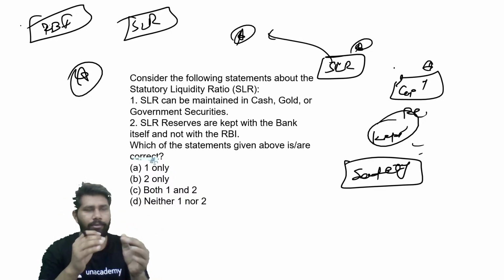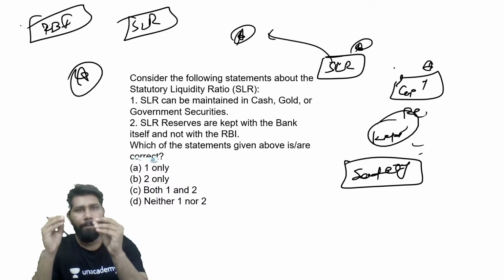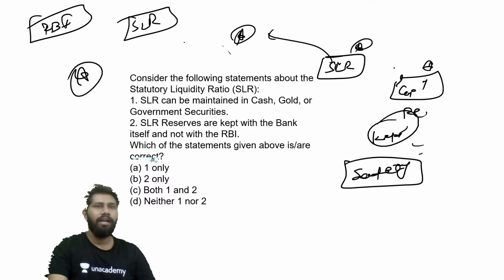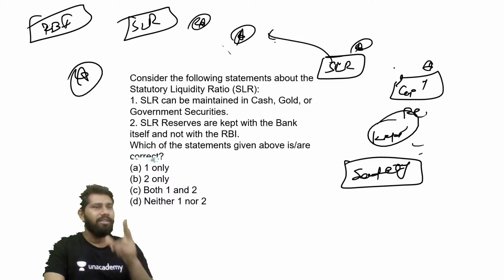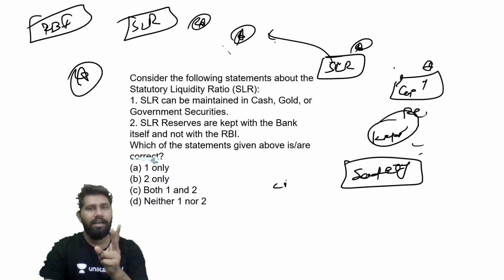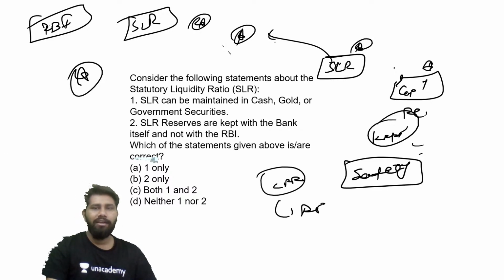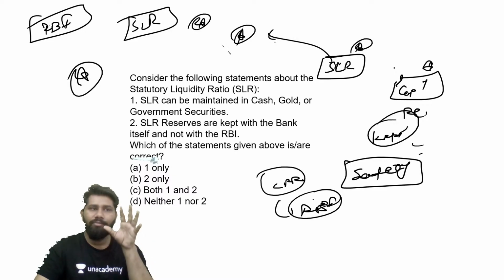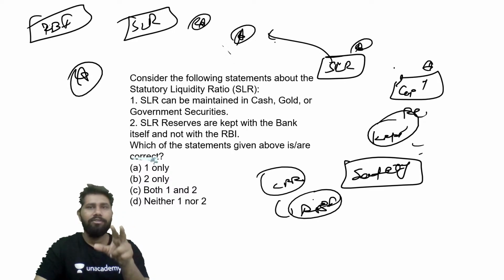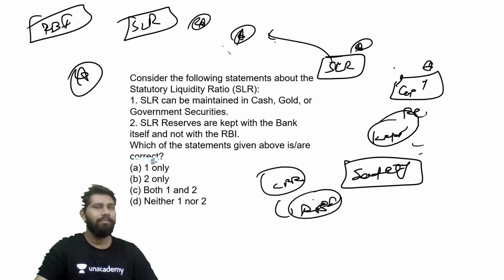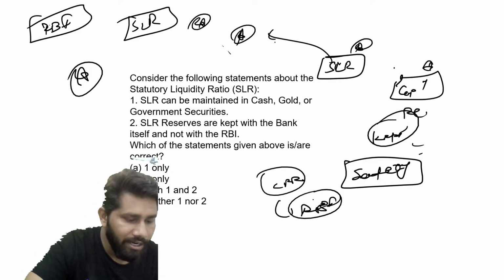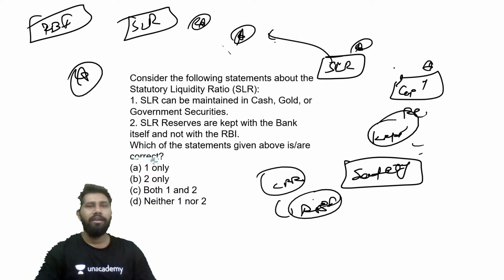Some amount of reserve is maintained by each and every commercial bank which is operational in a country like India. The major difference between CRR and SLR is that CRR is to be kept with the RBI on a daily basis, and SLR should be kept with the commercial banks themselves. It means banks need to maintain this stabilizer on their own, right? So this is the major difference between CRR and SLR. And what is the limit, how much reserve is to be maintained? It is decided by RBI, right? And it can be kept in cash, gold or in government securities.